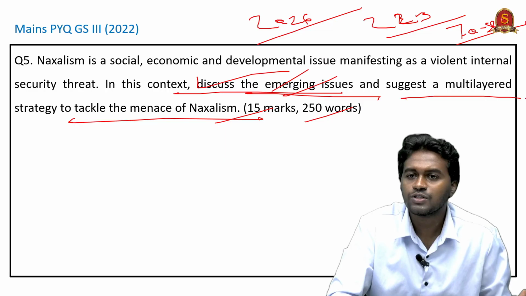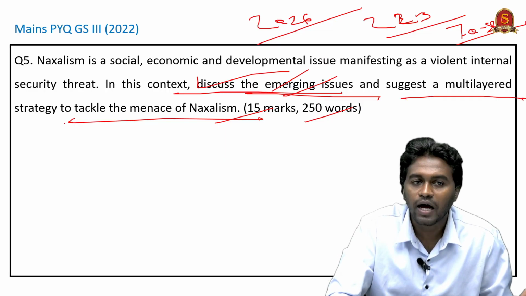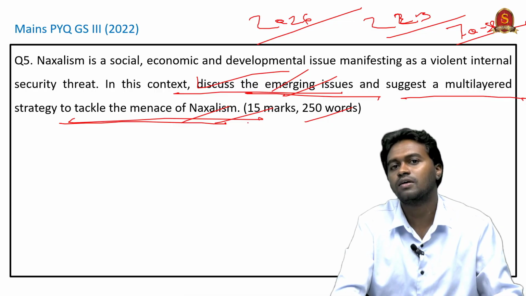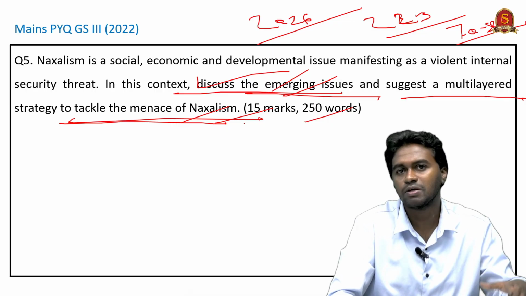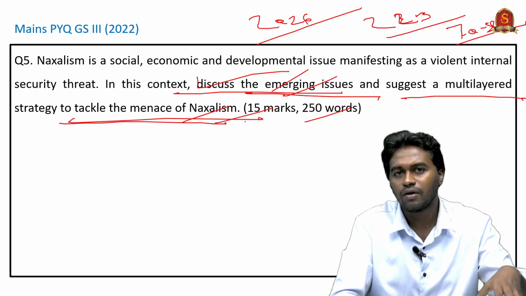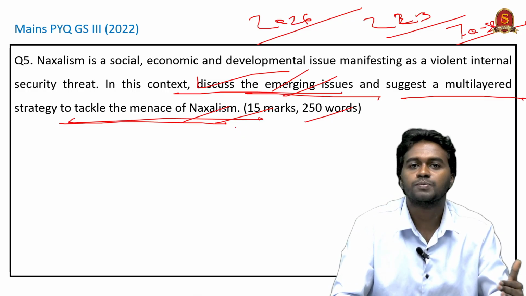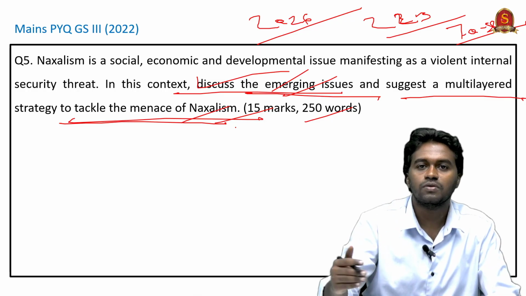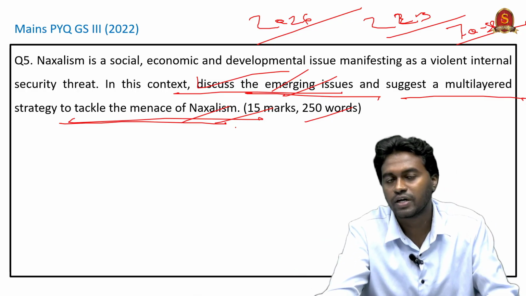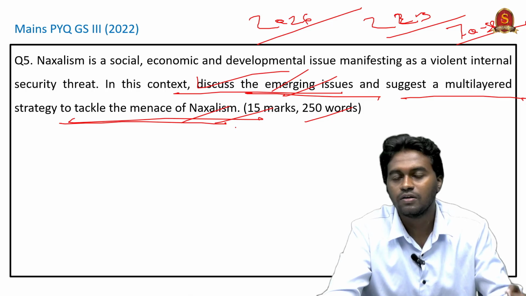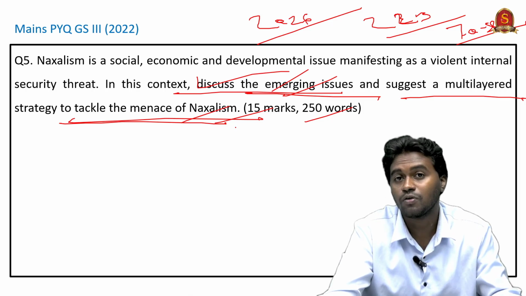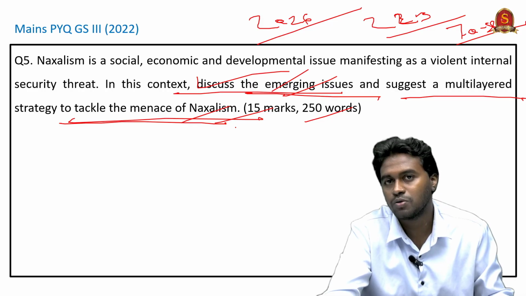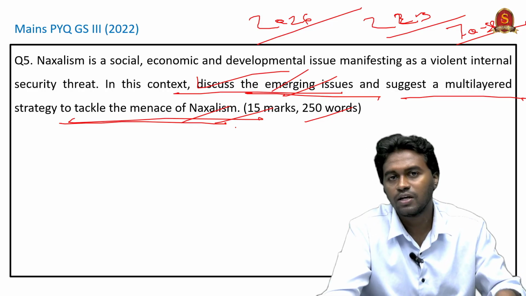The next part is to suggest a multi-layered strategy to tackle Naxalism. Here we already discussed the efforts taken by the government. For example, the security measures like the Greyhound, the special task force in the states of Telangana and Andhra Pradesh. This force is trained especially in difficult terrains like jungle, and they are known for a high kill ratio with minimum collateral damage, and Cobra commandos at the central level. So these are the multi-layered initiatives.